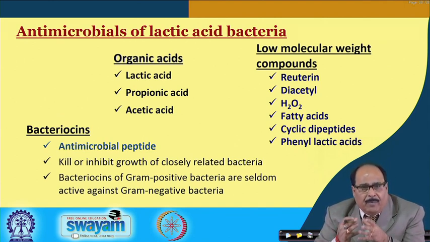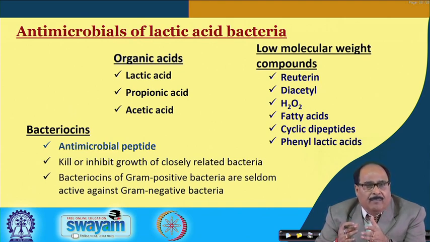And another more important component is the bacteriocin. These bacteriocins are antimicrobial peptides, and they kill or inhibit growth of closely related bacteria. The bacteriocins of gram positive bacteria are seldom active against gram negative bacteria.